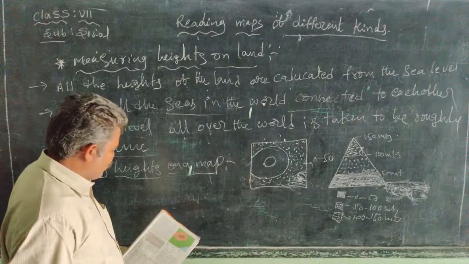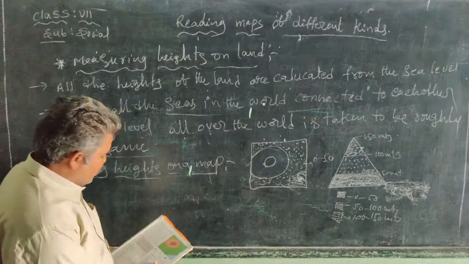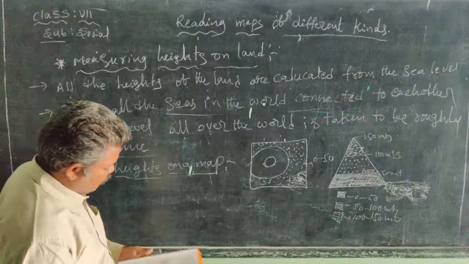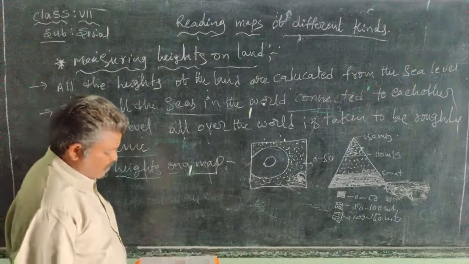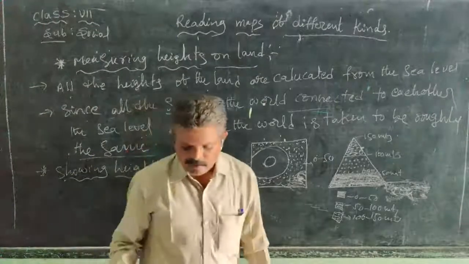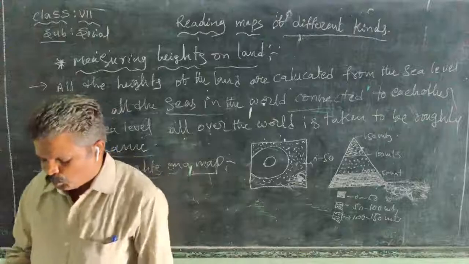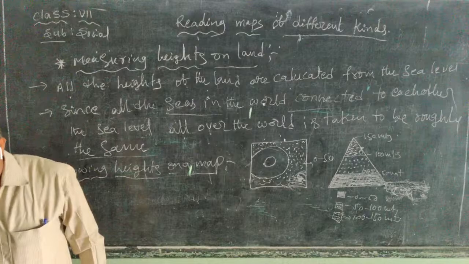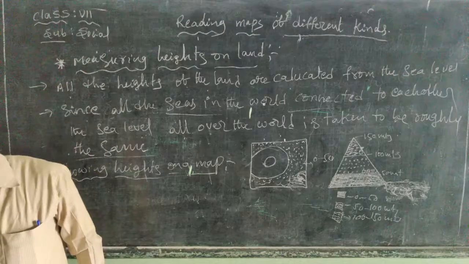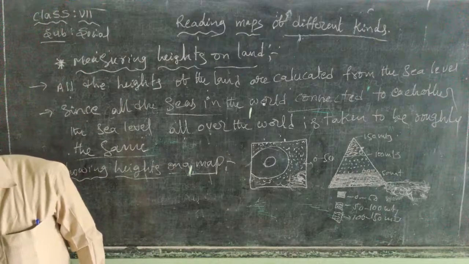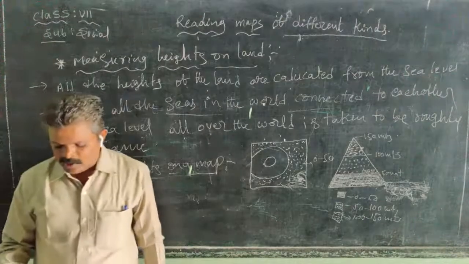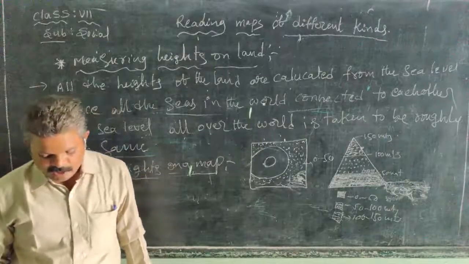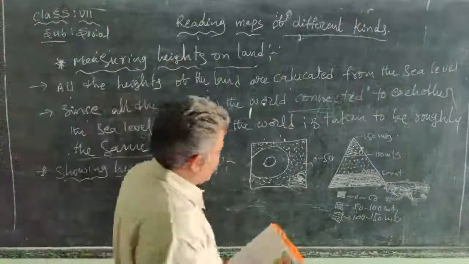Firstly, the area which is between 0 meters height and 50 meters height, the area which is between 51 and 100 meters, and finally the area between 101 and 150 meters. So any place which falls in the 51 to 100 meters zone will have a height above 50 meters but below 100 meters. Heights are shown in different shades of colors.